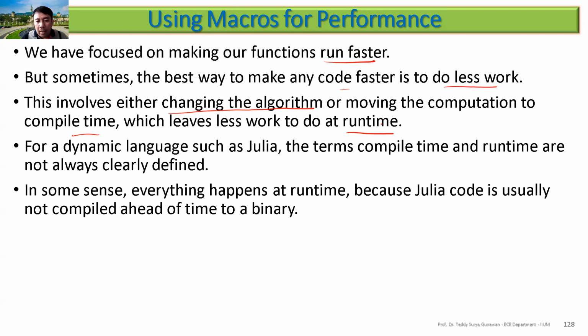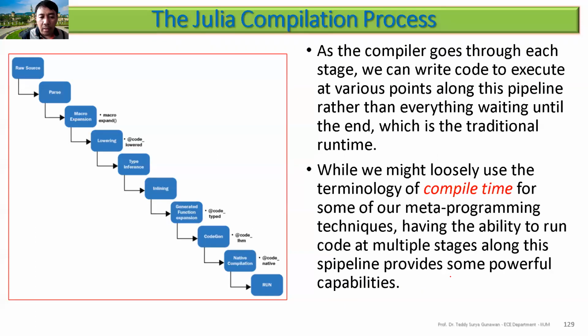Also, for a dynamic language like Julia, compile time and runtime are not always clearly defined. In some sense, everything happens at runtime, because Julia code is usually not compiled ahead of time to binary. This is different from Rust or C, where you need to compile the program first with the compiler. Julia uses a just-in-time compiler. So this is the compilation process that you saw earlier.